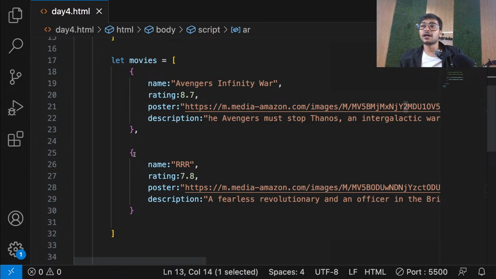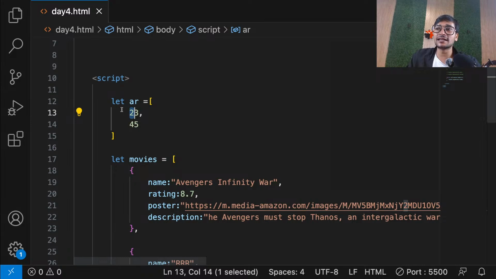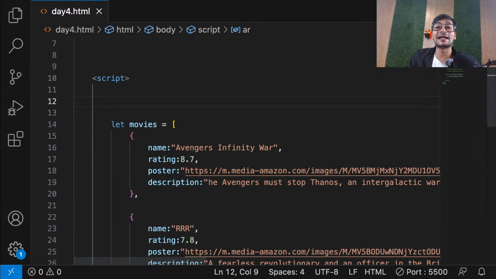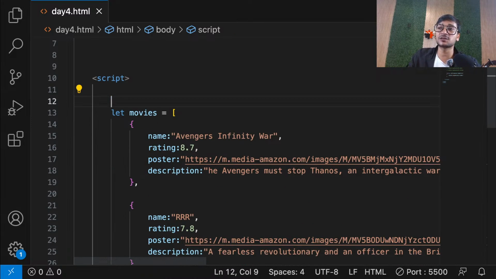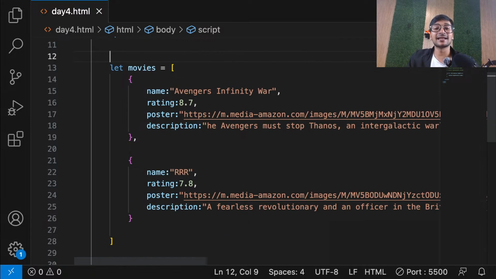Okay. So guys, I hope it's clear that you can create an array of objects as well to store your data in a better format. And now the best part is you can loop it. And guys, for our Netflix project, we are going to be creating an array of objects to generate all our movies. So I'll show you how all those movies are generated. No one is going ahead and writing HTML for all the elements. We are also going to loop this array of objects and display all our elements one by one. Don't worry, I'll show you how to do that.